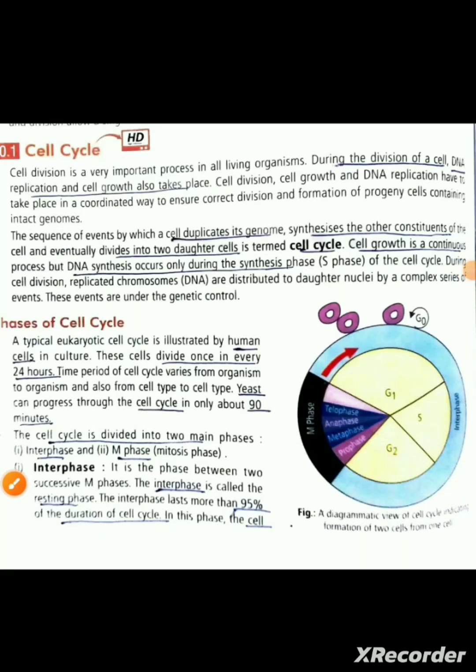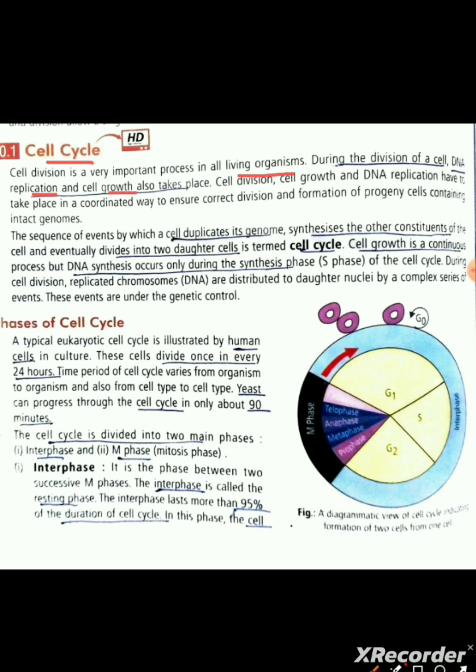Hello everyone. Today we will study cell cycle and cell division in detail. Cell cycle. Cell division is a very important process in all living organisms. During the division of a cell, DNA replication and cell growth also take place.